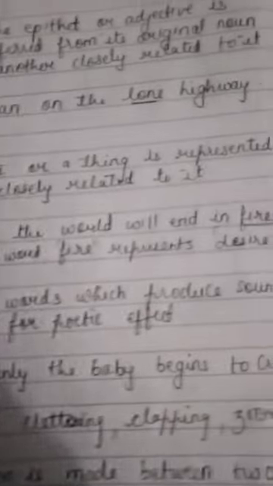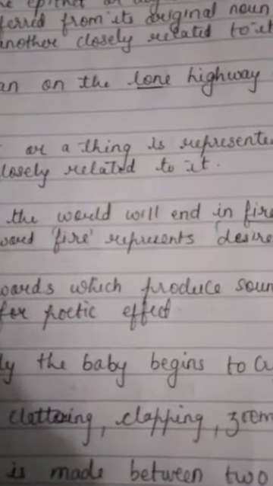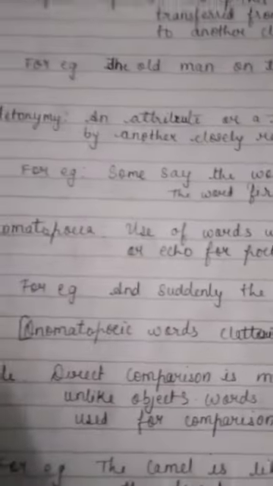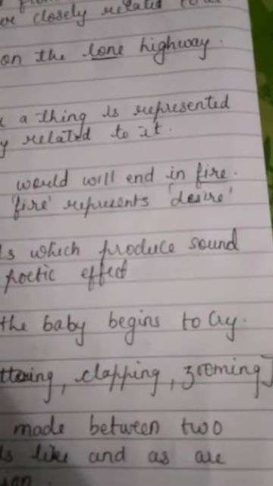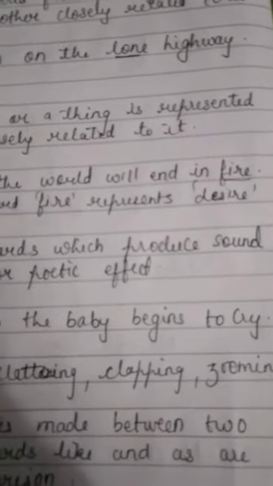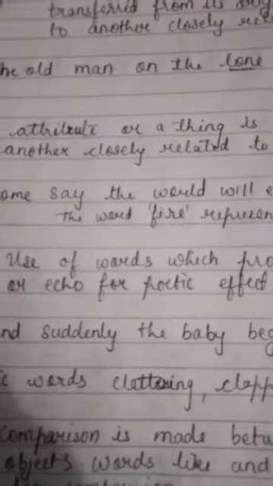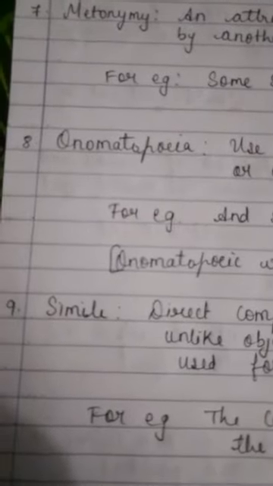And suddenly the baby begins to cry. So the cry, that action, produces sound. Okay, I've given a few examples of onomatopoeic words also, like clattering, clapping, zooming, screeching of brakes, zooming of bikes, etc. Okay, so the sound producing words are called onomatopoeia. Okay, fine. Okay, moving on to the next one, simile. It's not smile, simile.